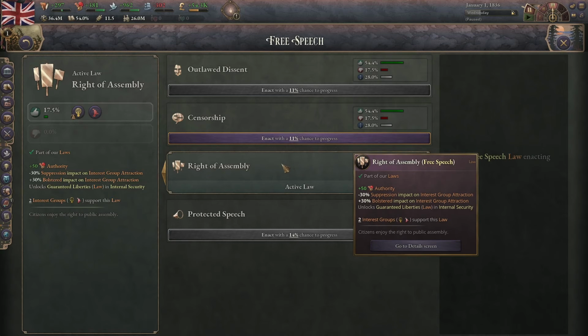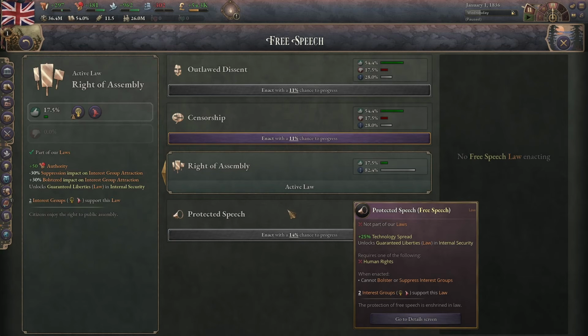Right of assembly is 30% and 50 authority. Protected speech increases your technology spread, but makes it so you cannot bolster or suppress interest groups. You also have to have unlocked human rights in order to unlock it.